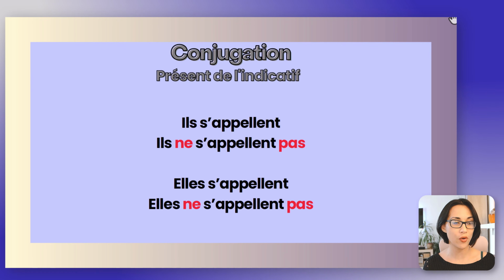Donc maintenant, so we've been through the basics of reflexive verbs and hopefully this helped you understand what reflexive verbs are. I can also elaborate in the near future on this concept when it comes to conjugating reflexive verbs with other tenses because we've seen the present tense. So what happens with other tenses?